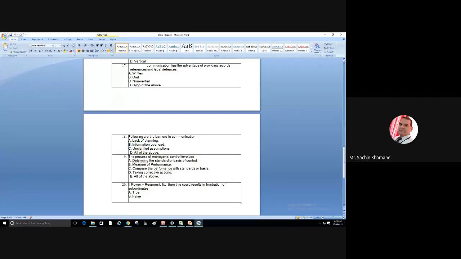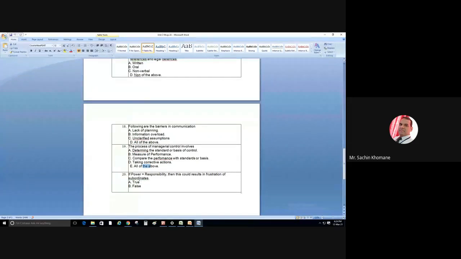Next question. The process of managerial control involves what? Determination of standard, measurement of performance, comparing the performance, taking the corrective action, and all of the above. So I have told about 4 steps. These are the control process, right? So the answer is all of the above.